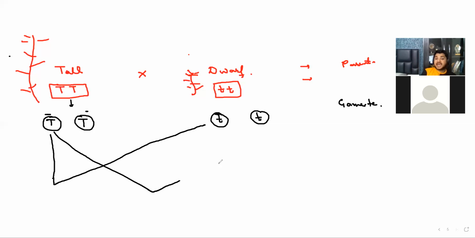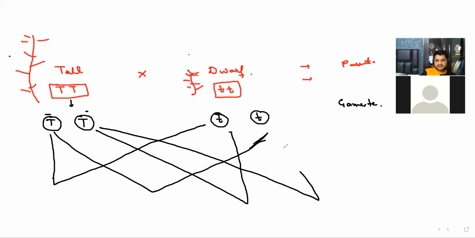This capital T can meet with this small t, and we have to see the possibilities. So we can form a Punnett square: capital T small t, capital T small t. So tell me, all the babies' genotype is completely the same.